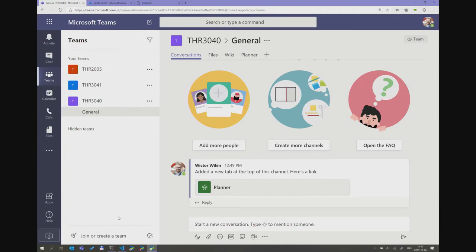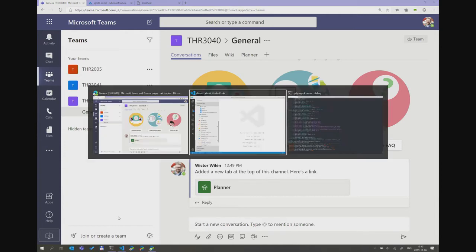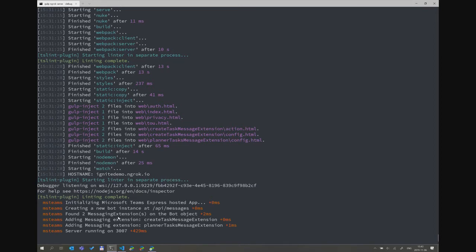And I have running on my machine locally now the thing that was generated by the Yo Teams generator. We're not going to look at this now. There's some logging and stuff in here, so we can see the messages going back and forth.